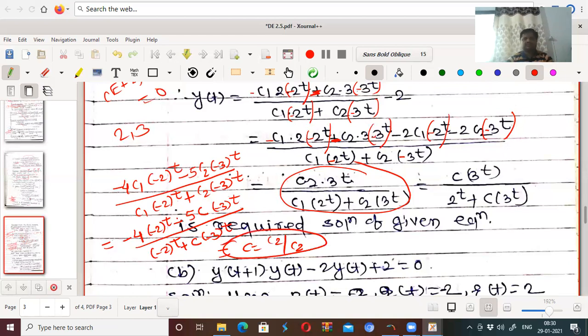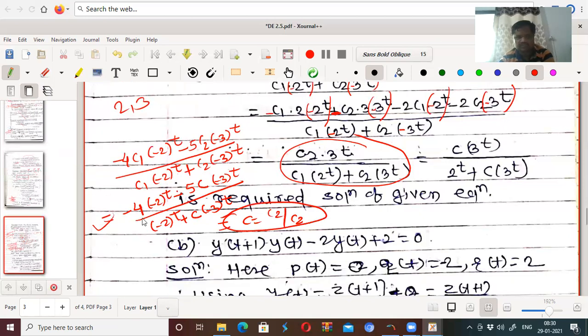This is the required solution. You correct it, please. This is the required solution: minus 4 times minus 2 to the power t minus 5 times c into minus 3 to the power t, divided by minus 2 to the power t plus c into minus 3 to the power t.